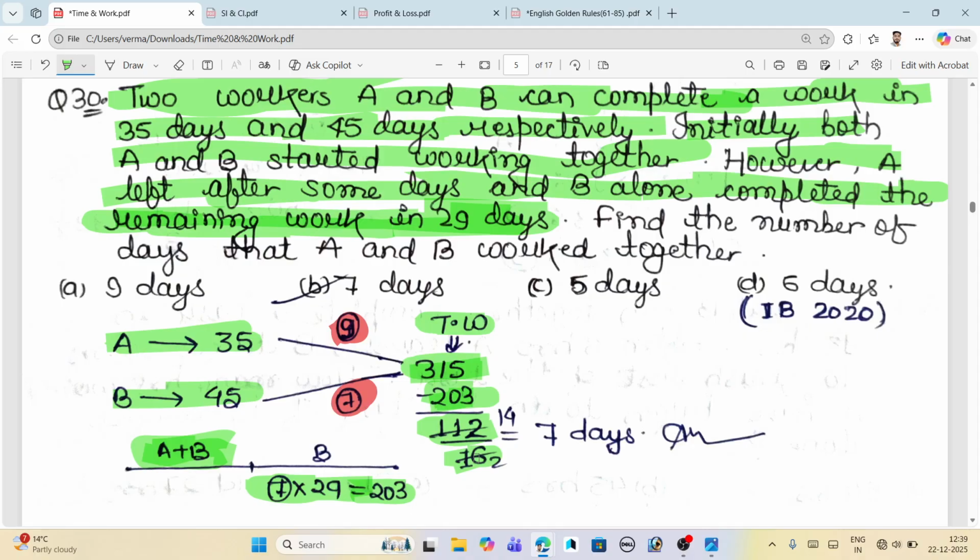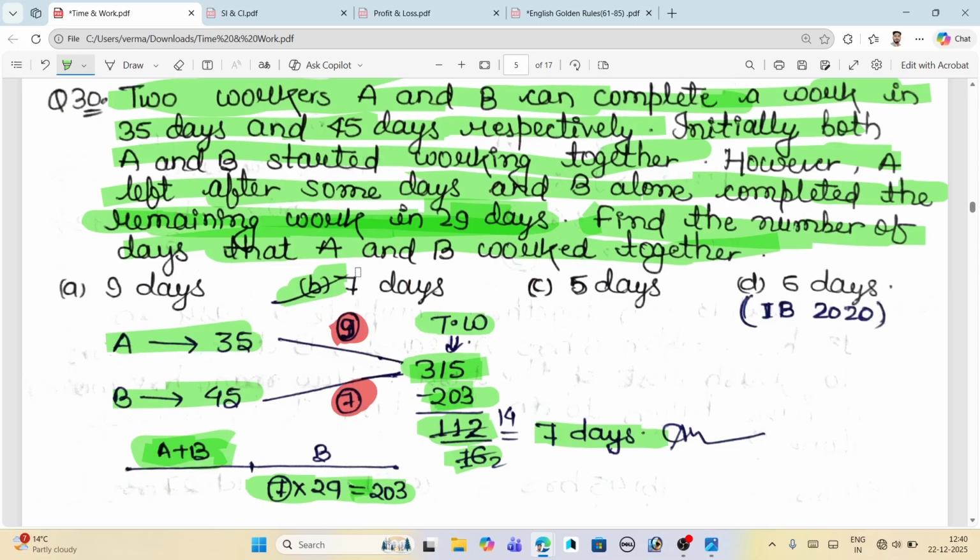So just divide 112 by 16. You will get 7 days. So find the number of days that A and B work together: A and B work together for 7 days. I know you got the concept.